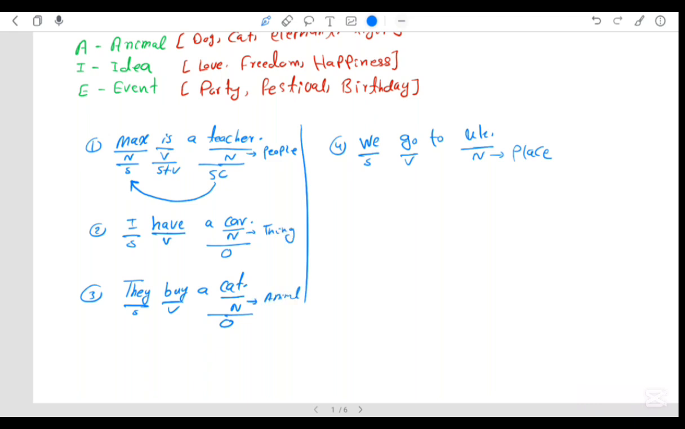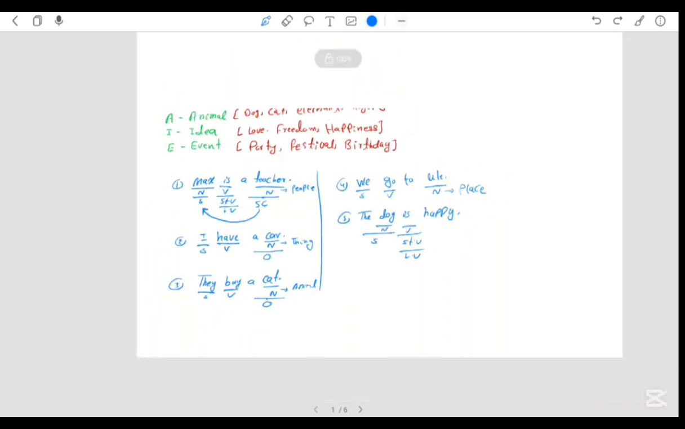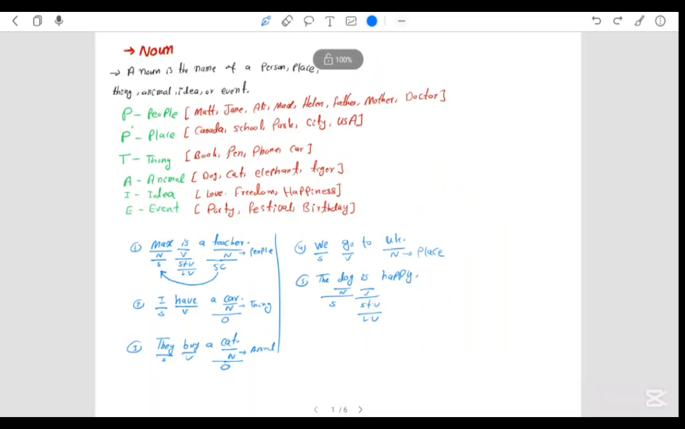Okay, number five. Let's write for animal again. The dog is happy. Okay, so we have noun. The dog is a subject, verb, state verb, also linking verb. Okay. So we didn't study happy. The function of happy is adjective. We will study it in the future. So these are some sentences with basic analysis about nouns.